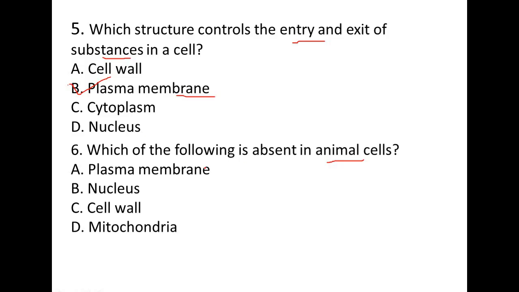Number 6. Which of the following is absent in the animal cell? We have to find out which cell organelle is absent in animal cells. Plasma membrane is present, nucleus is present, cell wall, mitochondria. So cell wall is absent in animal cell. Cell wall is present in fungi, bacteria and plant cell.